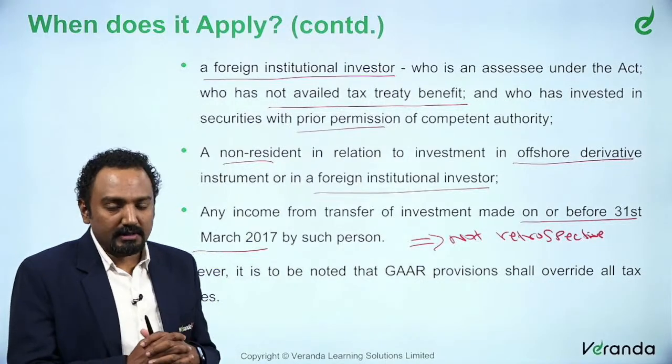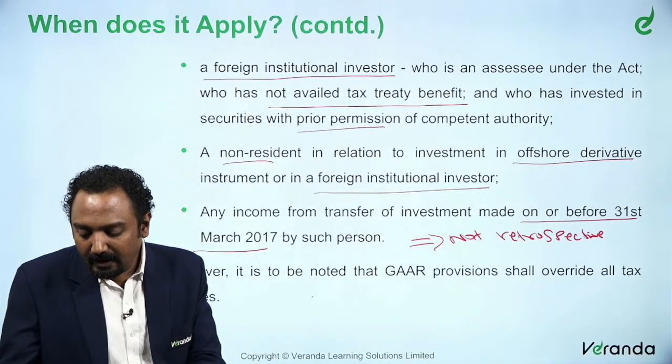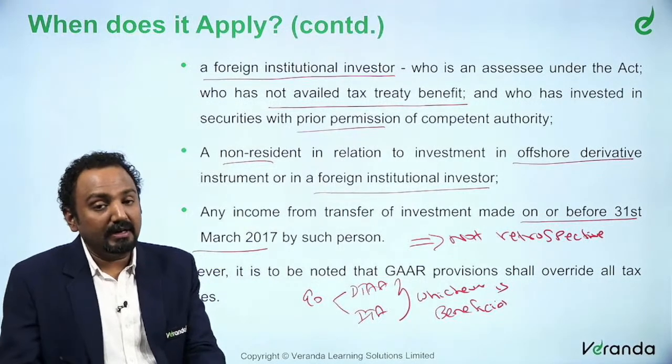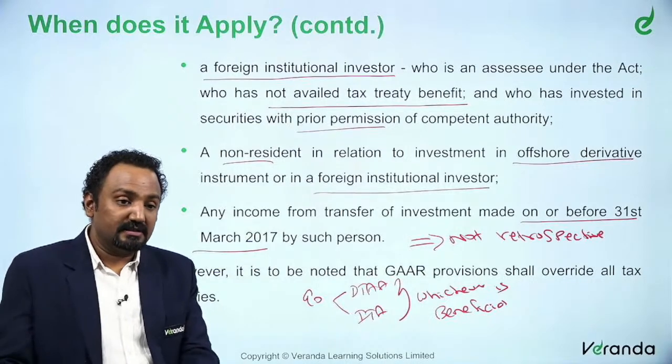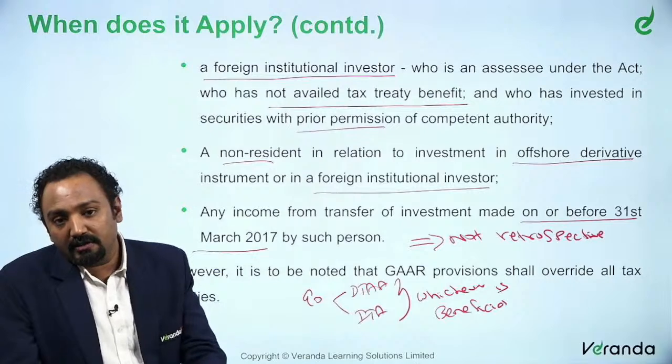But what we have to understand is, generally in section 90 we said DTA benefits or income tax benefit, whichever is beneficial, right? The assessee can choose whichever is beneficial to him, but chapter 10A says the GAAR provision overrides all other tax treaties.